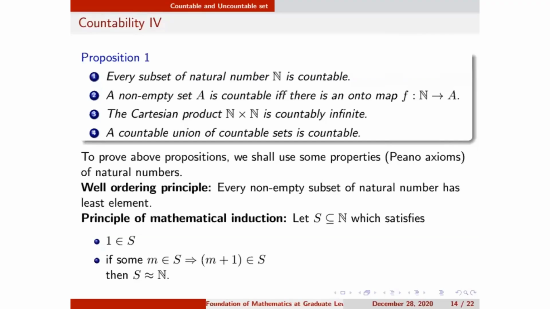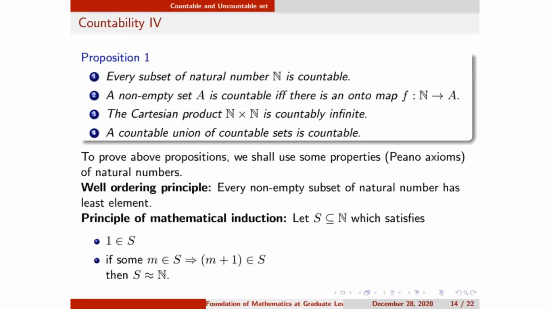Now we come to the principle of mathematical induction. Let S be a subset of N which satisfies these two things. First, 1 belongs to S, and second, if m belongs to S implies m plus 1 belongs to S. If these two conditions are satisfied, then I'll say S is nothing but the set of natural numbers. S is equal to the set of natural numbers.